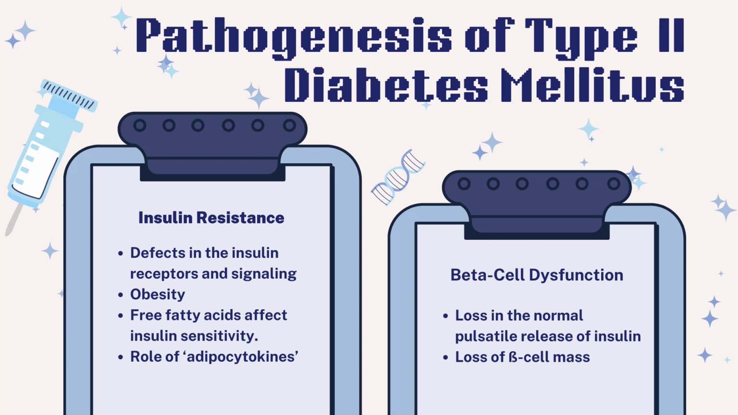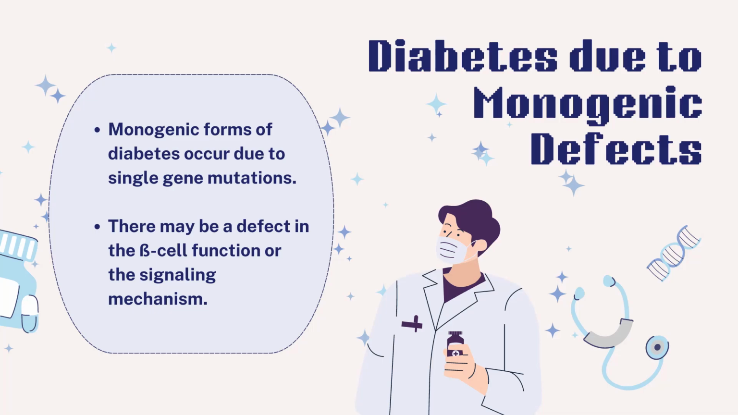Beta cell dysfunction. Loss in the normal pulsatile release of insulin triggered by blood glucose. Loss of beta cell mass due to the degeneration and amyloidosis of islets.